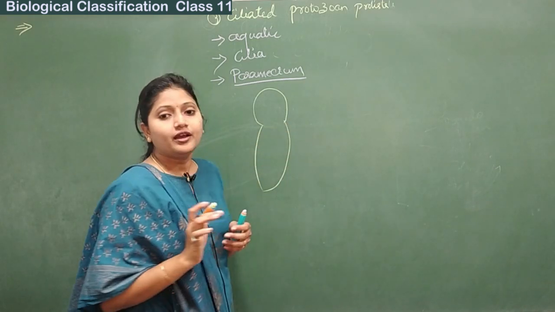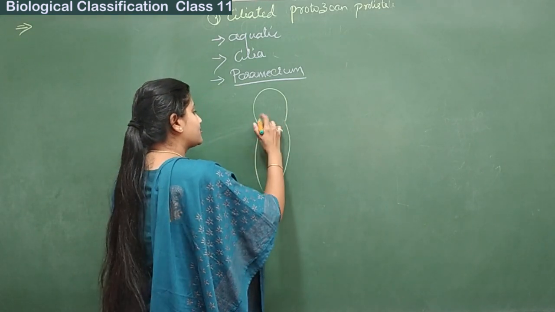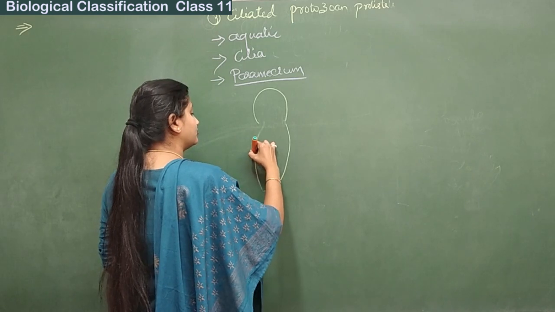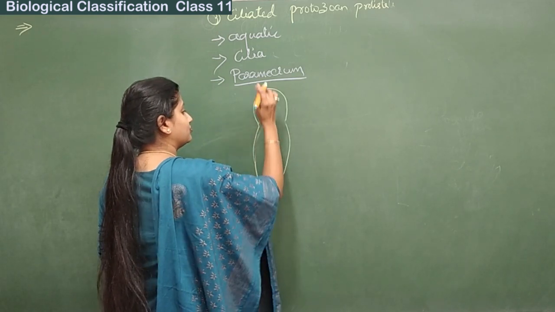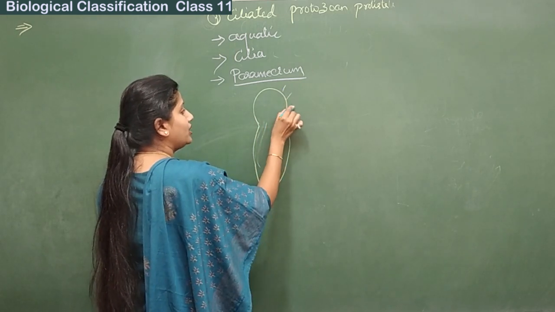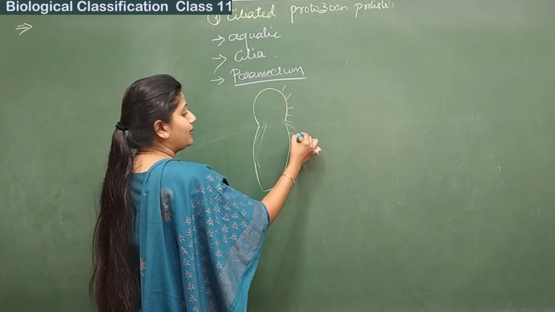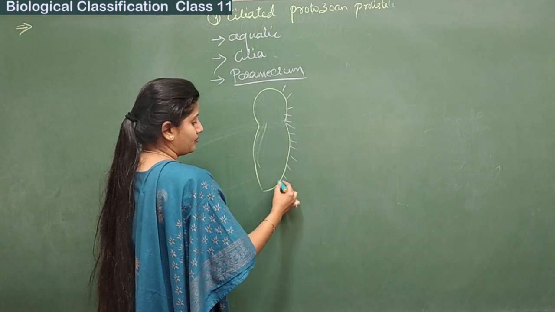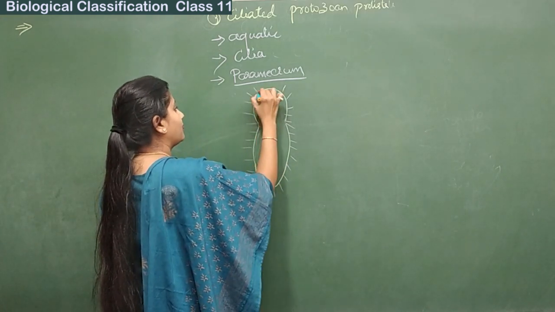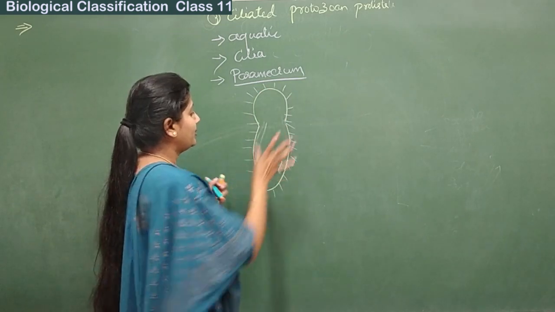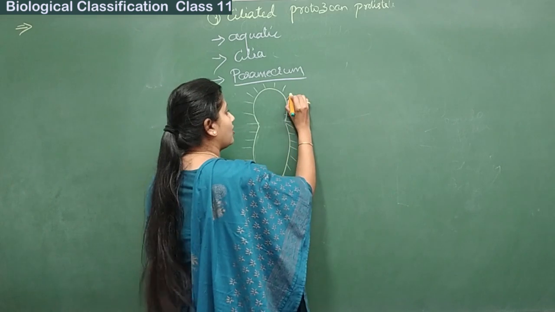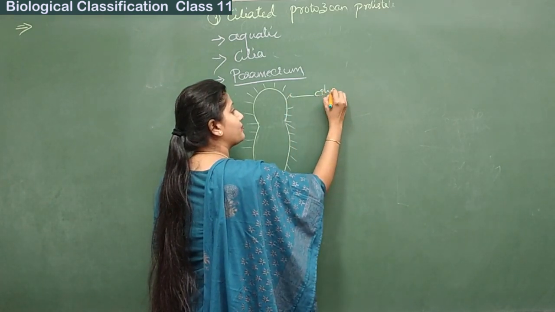Something like this. All right, you can just make the depressions more. And all over the body there are small appendages like this, and these appendages are called cilia.